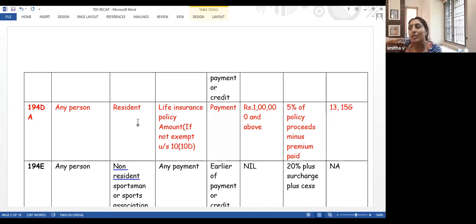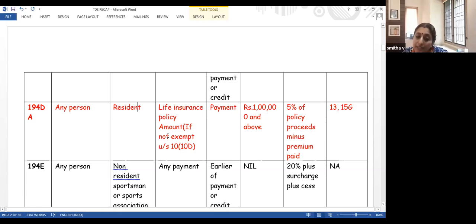195 is the section which completely deals with NRI payments, and 195 is not there in your syllabus. When you read this section, don't feel that NRI payments are not subject to tax deduction. NRIs are also subject to tax deduction, but not under this section. 194DA covers only payment to residents. NRI payments are covered by section 195, which is not there for the intermediate syllabus.